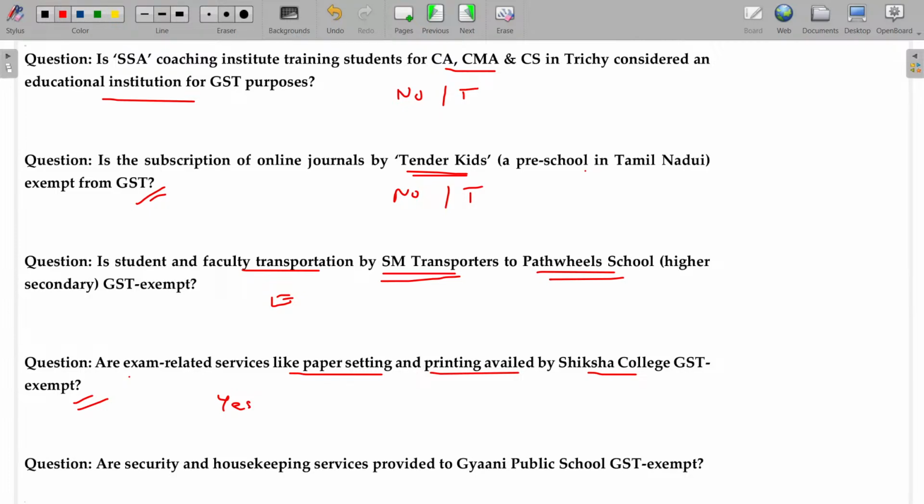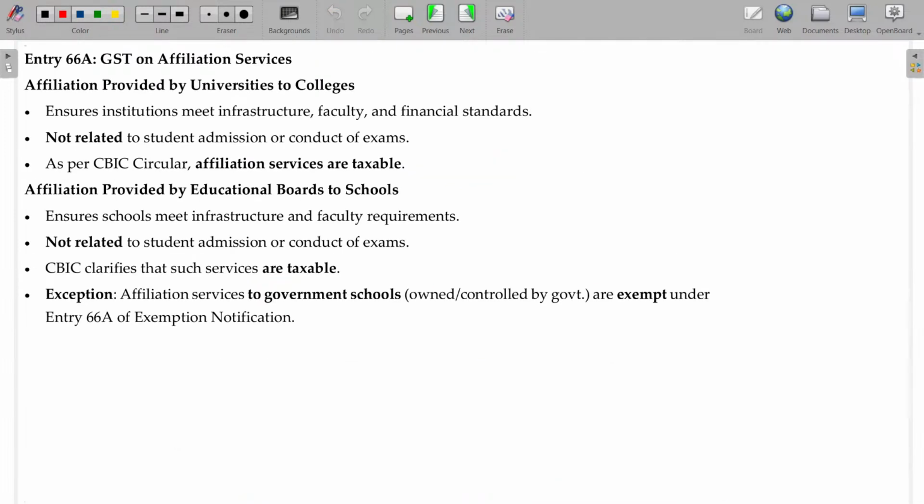So, exempt. Now, are security and housekeeping services provided to Gyani Public School GST exempt? Yes, exemption. That's all. Now let's move on to the next one, the affiliation services.